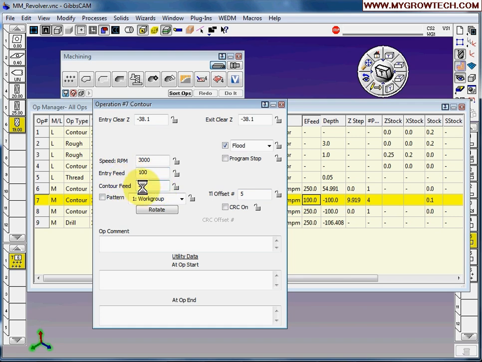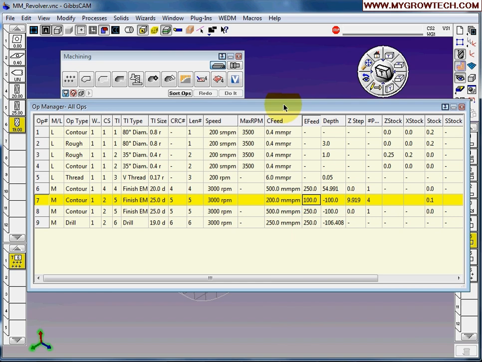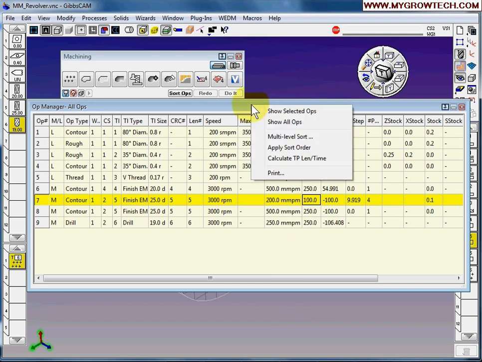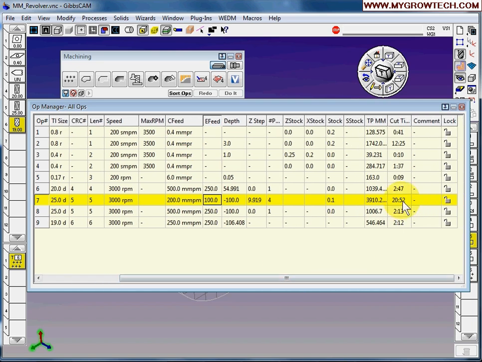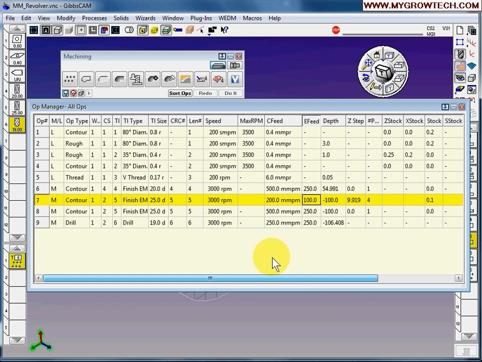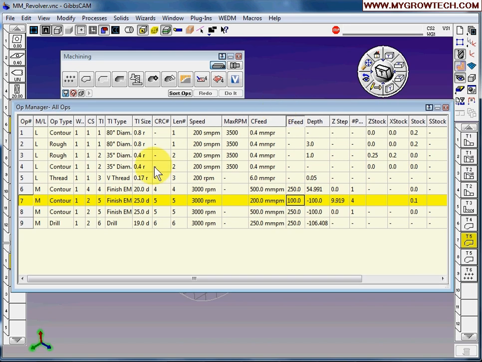Cutting feed maybe 200, and close. And then right click, calculate the cycle time again. You can see now the time has changed to 20 minutes. You can change anything you want with this operation manager.